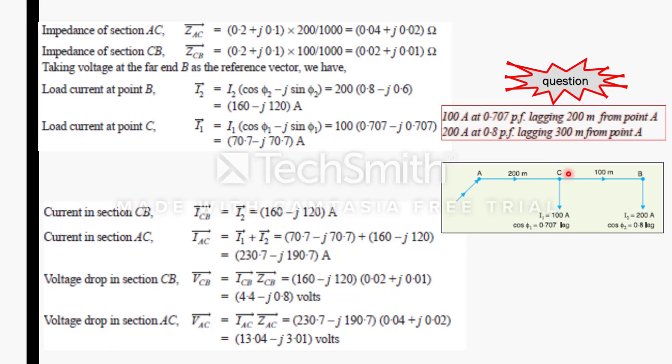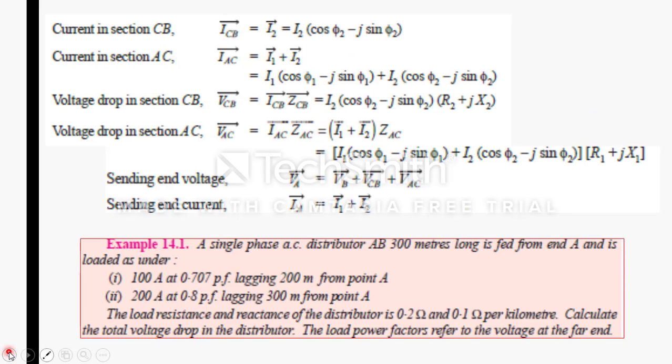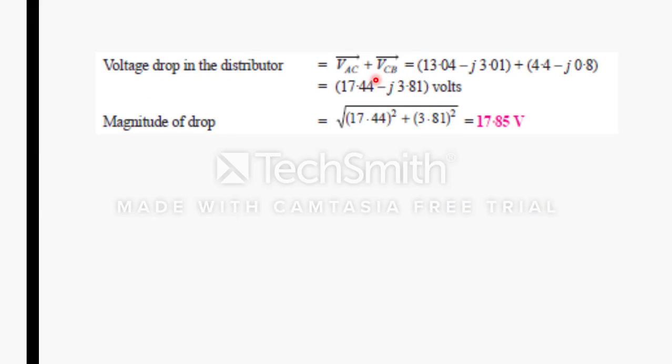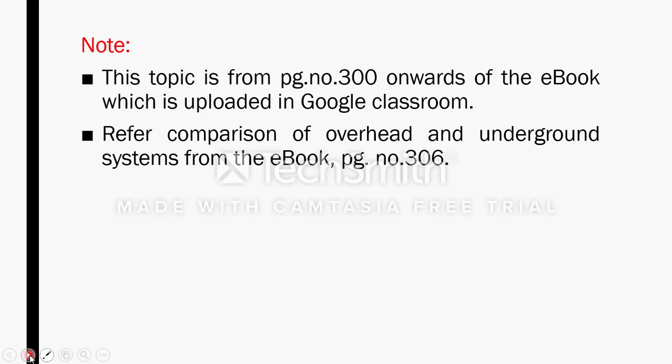They have asked the voltage drop in the distributor, not the sending end voltage. So it is VAC plus VCB, correct? It is not VA, it is VAC plus VCB, that is the voltage drop in the distributor. Then calculate the magnitude since we get the rectangular form.